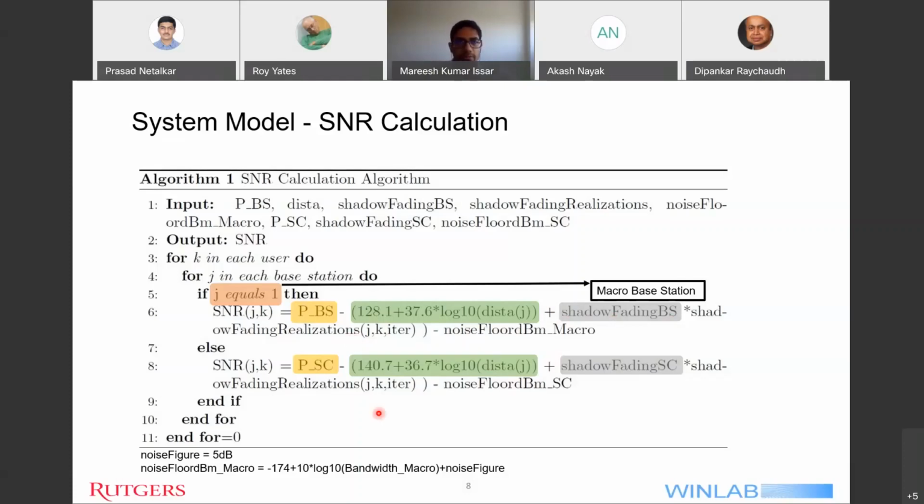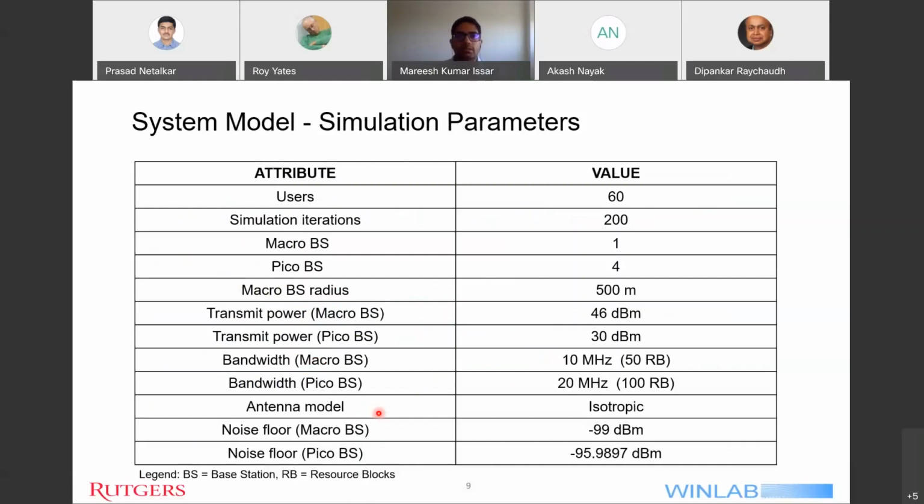So moving on, here are the simulation parameters that I have used for my system model. I've used 60 users, and I am simulating 200 iterations with 1 macro base station and 4 pico base stations, as shown in the topology slide before. The macro base station has a coverage radius of 500 meters. Here you can see that I am segregating the macro base station and the pico base station in terms of the transmit power. The macro base station has a higher transmit power than the pico base station. Also, the bandwidth of the macro and pico base stations are different, and the antenna model for both of them is isotropic.